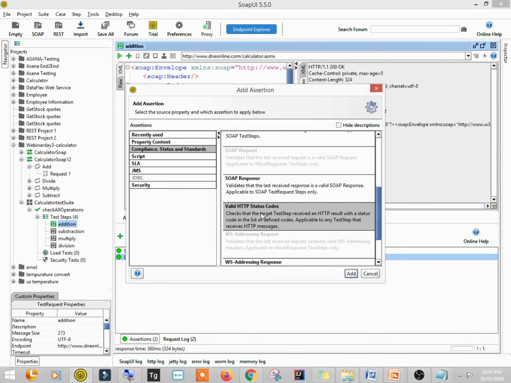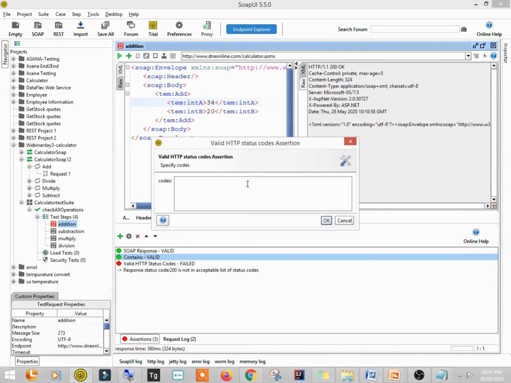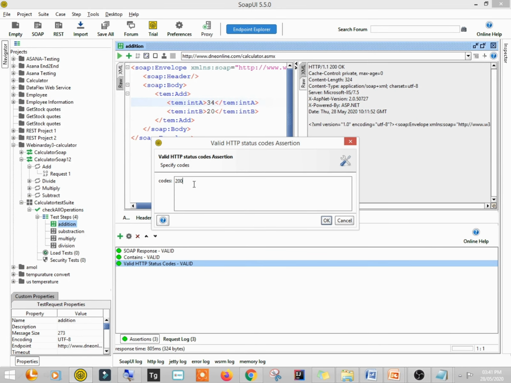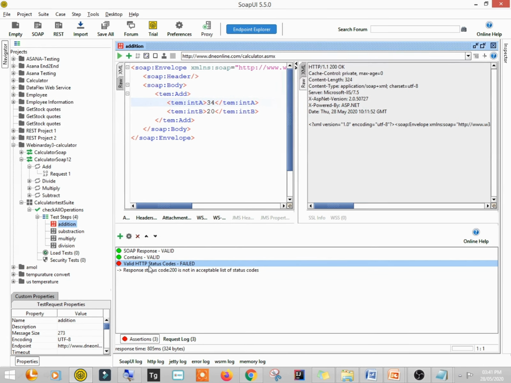So you can check here. Let's suppose this is 200, and if I say okay, you can see that because this request is actually executed, this test is passed because it is green. Green means passed, red means fail. Okay, if I predefine the expected as 201, you can see this is failed because it says that the response status code is 200. It is not expected, it is not equal to the actual result, right?